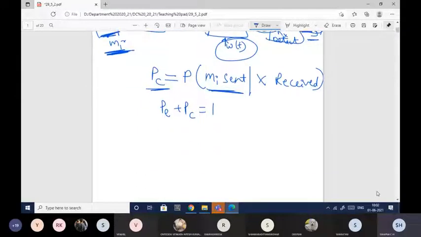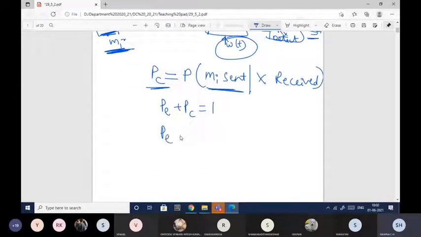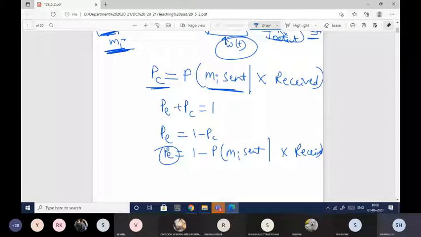So in order to get the error probability, Pe is equal to 1 minus Pc, which is given by 1 minus probability of mi sent, x received. Whatever it might be in the form of an equation, always the probability of error should be less, whereas the probability of correct decision is more.